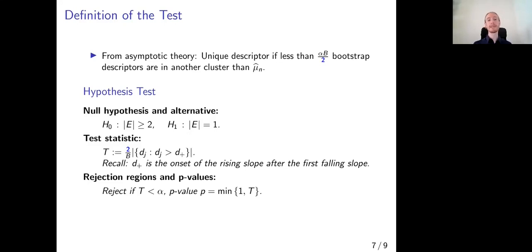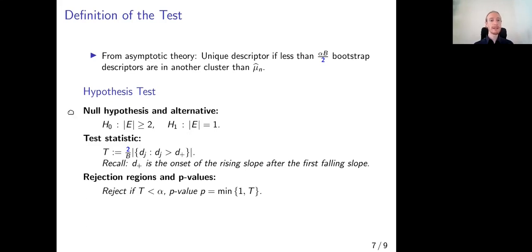Now, secondly, from asymptotic theory, we know that we have a unique descriptor if less than alpha half times B of the bootstrap descriptors are in another cluster than the sample descriptor. So if we want a test level of 5%, we need less than 2.5% of the points in another cluster than the sample descriptor for the test to reject.